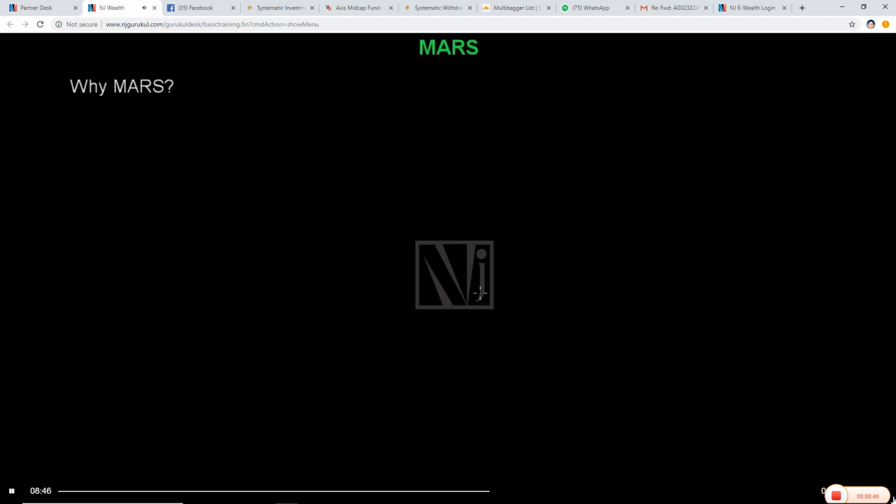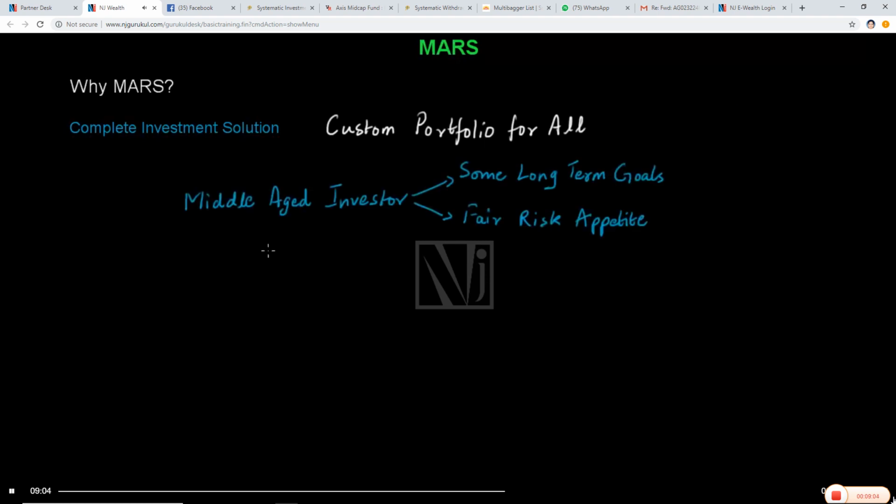Next, why Mars? You should suggest NJ Mars to your investors because, firstly, it is a complete investment solution for them. Whatever may be the ideal asset allocation, based on the risk appetite and investment needs of an investor, NJ Mars has a custom portfolio for all. Let's say it is about a middle-aged investor who has some long-term goals and a reasonably fair risk appetite. So the ideal asset allocation for this investor on the basis of these characteristics is 70% equity and 30% debt.